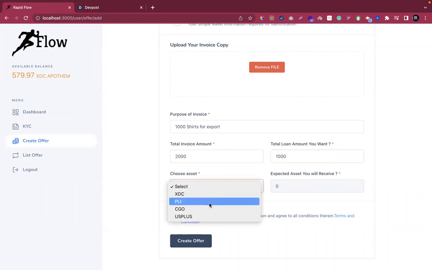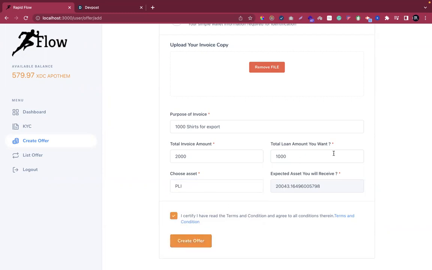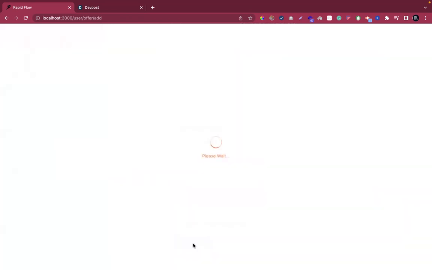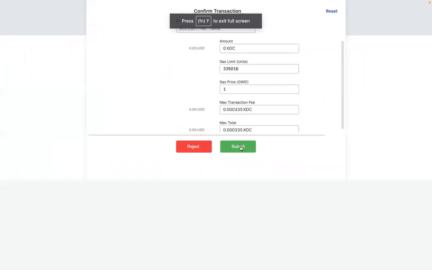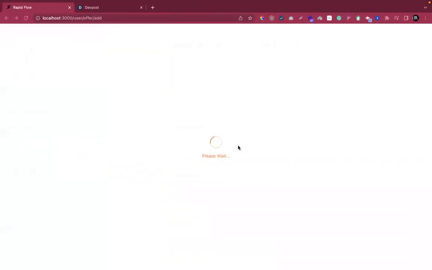I want to go with PLI, right? So it shows me the total amount of PLI I would receive for this 1,000 USD. Once I read the terms and conditions, I create this offer. Once this offer is done, it goes to all the lenders available on this platform.